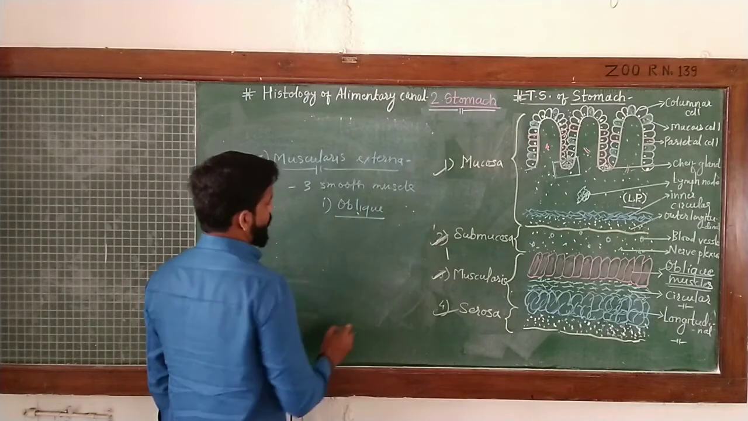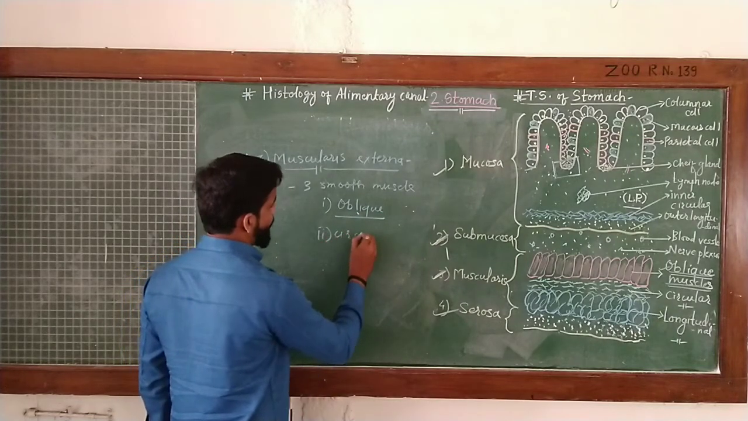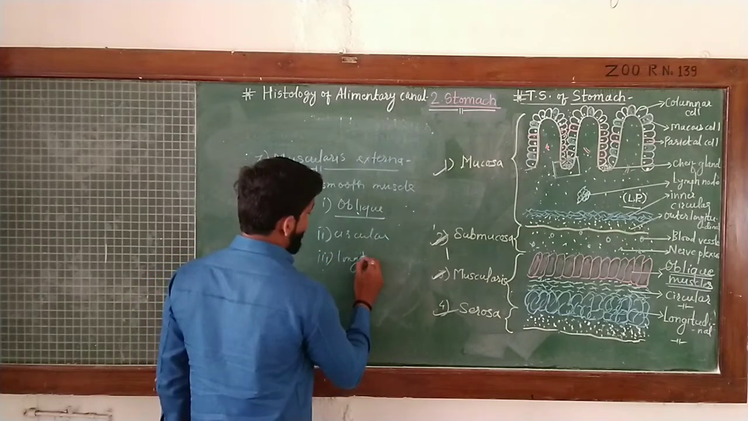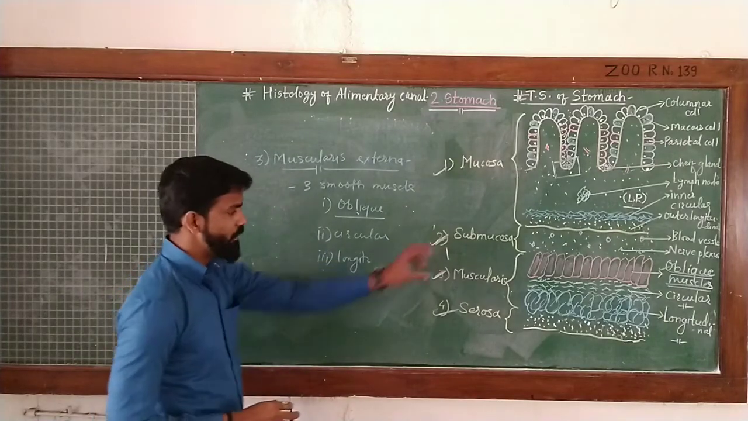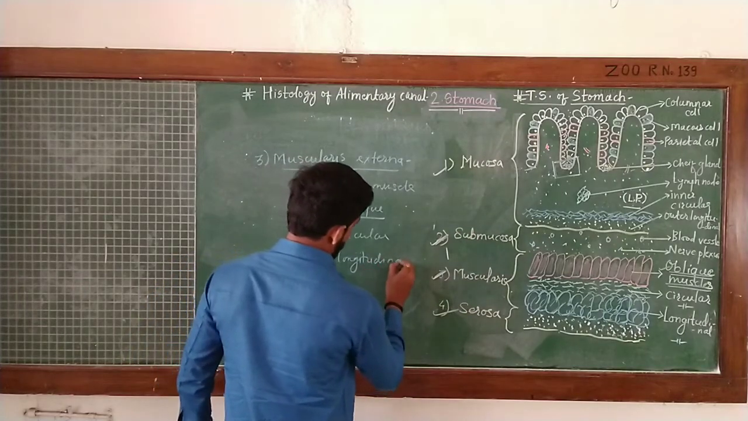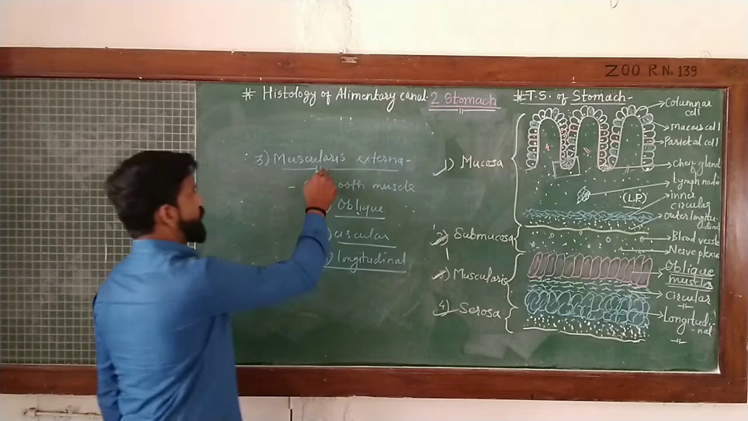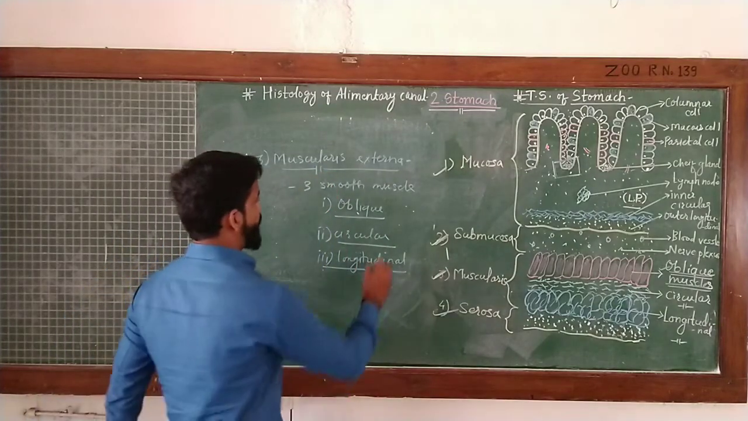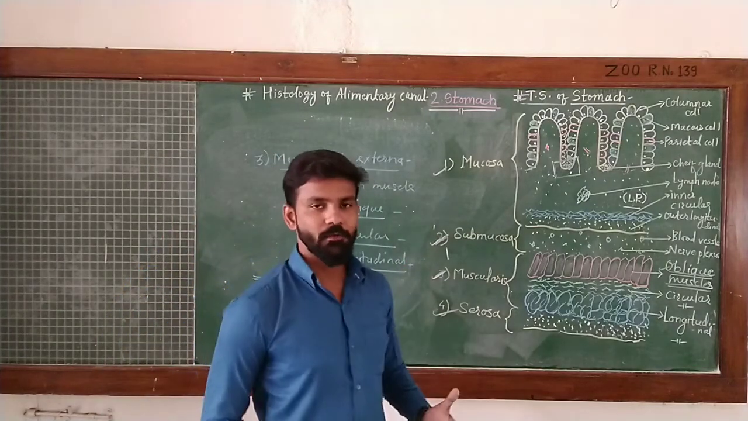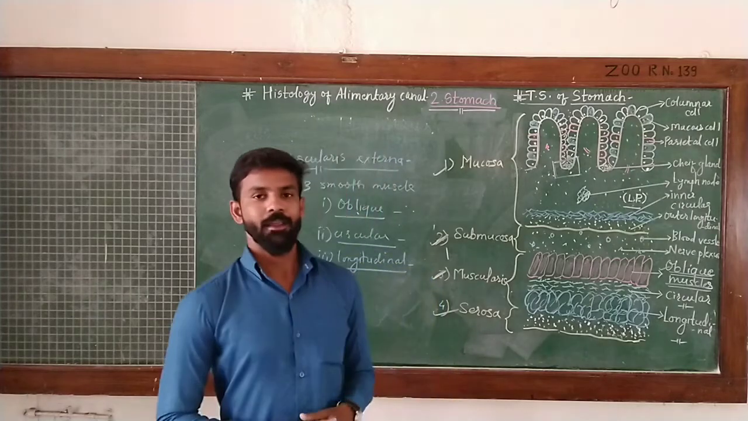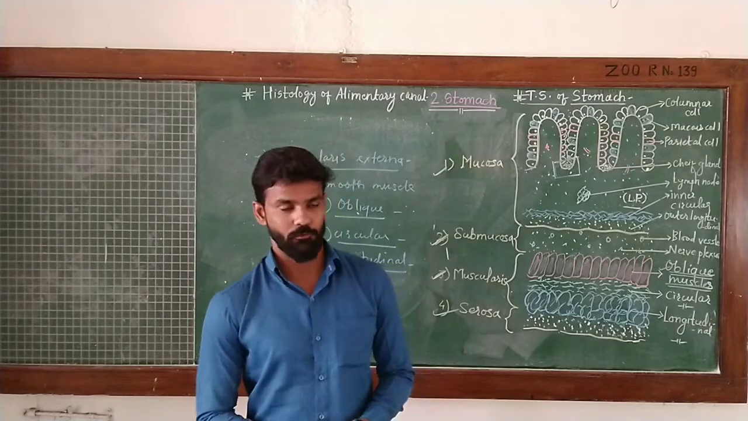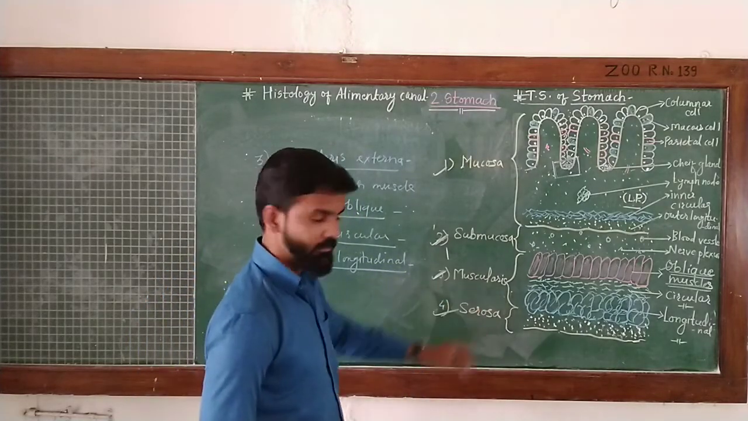Here, in addition to circular and longitudinal, another special kind of muscle is there, and they are particularly found in the stomach only. These oblique muscles are not found in any other structure of the alimentary canal. Like this, the muscularis externa consists of three kinds of muscle: oblique muscle, circular muscle and longitudinal muscle. These muscle layers are responsible for alternate contraction and relaxation, and this enables the peristaltic movement by which food materials get thoroughly mixed with the gastric juice. This is about the muscularis layer.